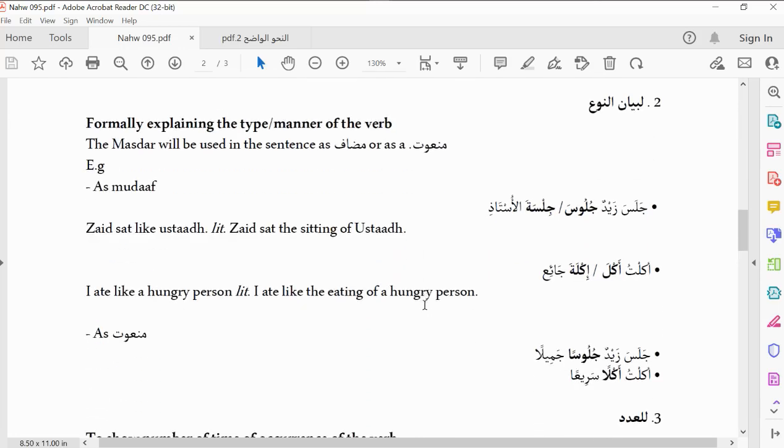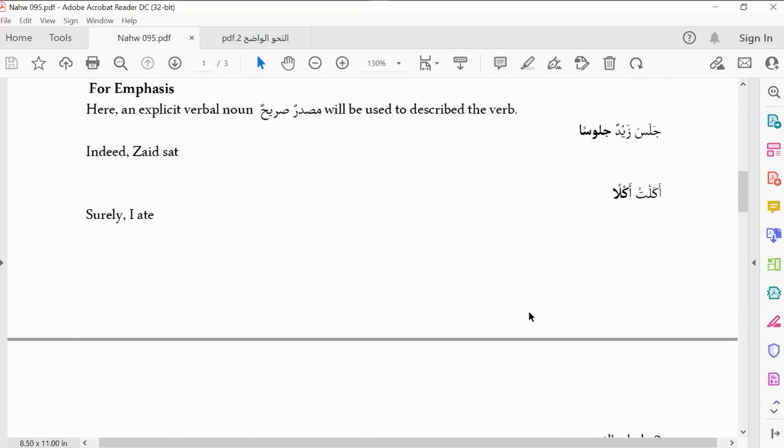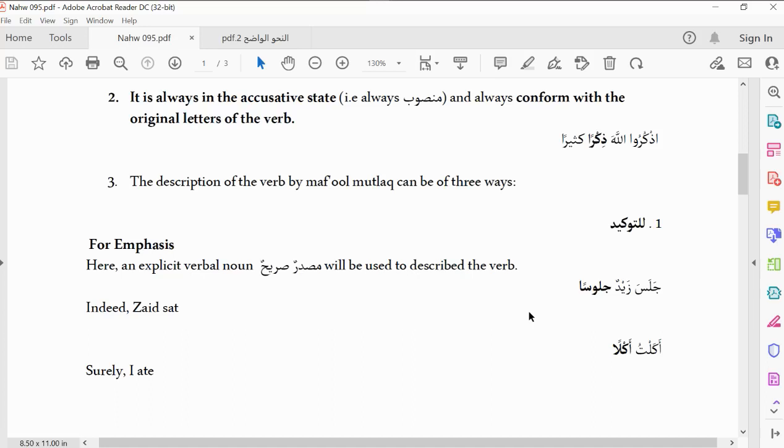So the third is what? We have li adad, to tell us the number of times an action is occurring. Do we get it now? How many times does that action occur? For instance, the boy ate thrice, the man jumped twice, he observed salat thrice. Something like that. So these are the three basic things maf'ul mutlaq comes to do. The first is what? Li tawkid, for emphasis. We also use it for what? Li bayani naw'i, to explain the type or manner of the verb. The third is what? Li adad, the number of occurrences of the action of our verb.